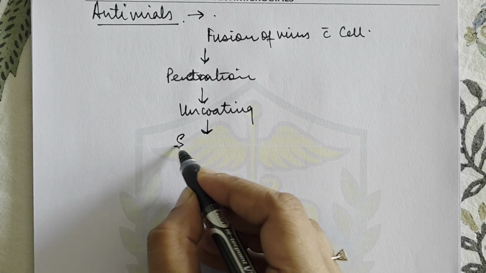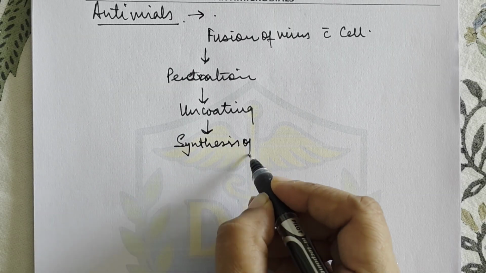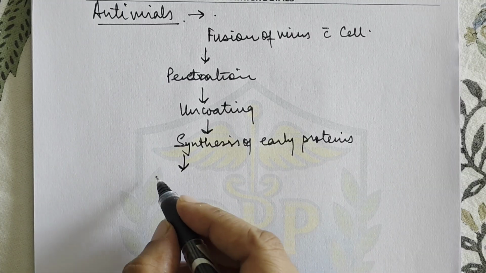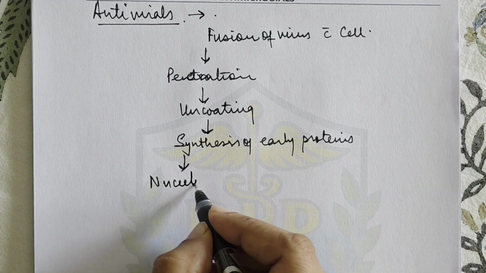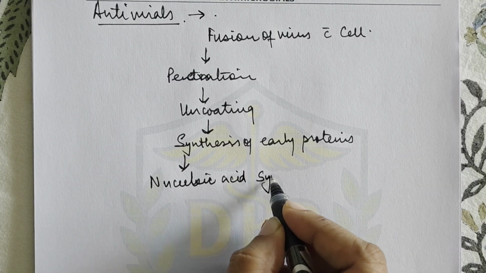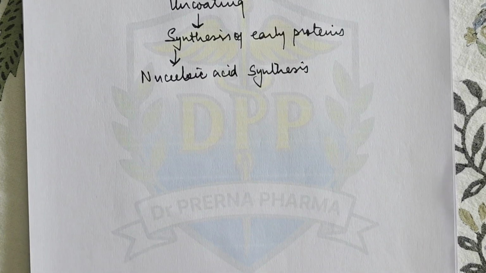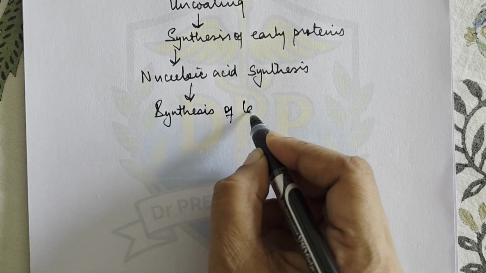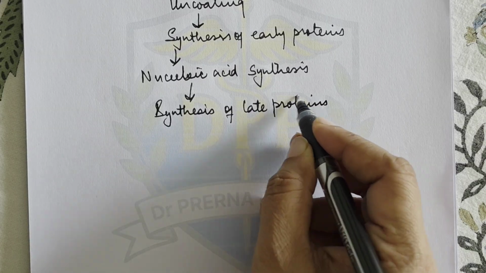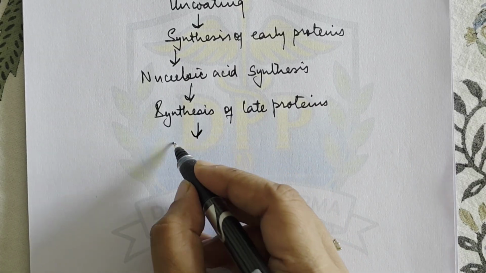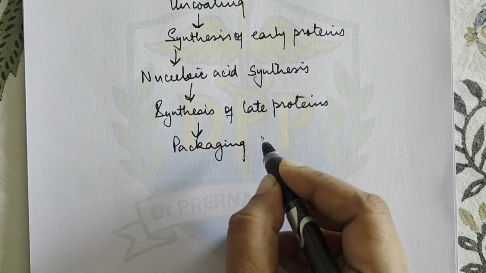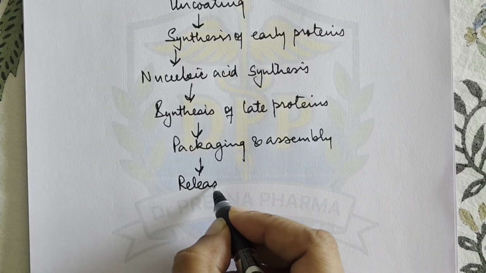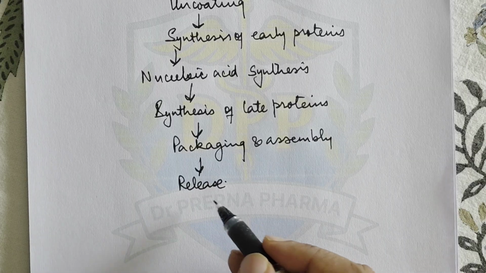Then there is synthesis of early proteins, okay. Then it goes into the nucleus and there is synthesis of nucleic acid. Now after nucleic acid synthesis, it comes out into the cytoplasm and there is synthesis of late proteins, right? So late proteins are synthesized. Then after that there is packaging and assembly, followed by release. So they go to the cell membrane and then they are released.